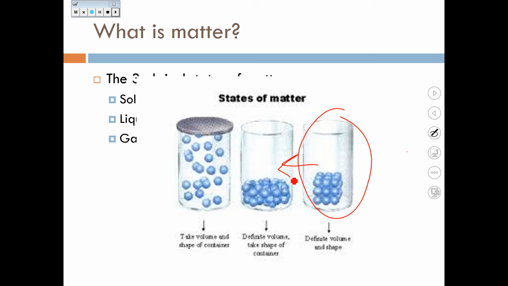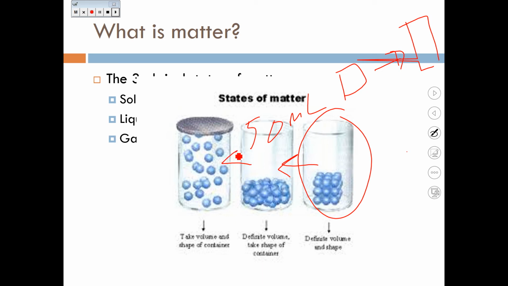If you have 50 milliliters of water in a cup, a rectangular or square cup, and you pour it into a cylinder, the volume stays the same. So that's what definite volume means. Because the particles in the liquid have more energy, though, they will take the shape of their container because they have that energy to move and slide past each other.